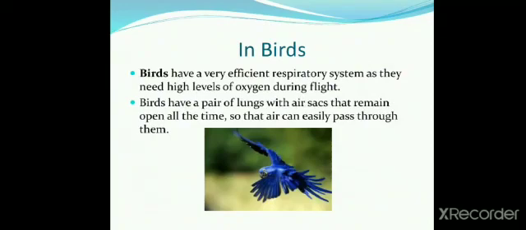How does respiration take place in birds? Birds have a very efficient respiratory system as they need high levels of oxygen during flight. Birds have a pair of lungs with air sacs that remain open all the time so that air can easily pass through them.